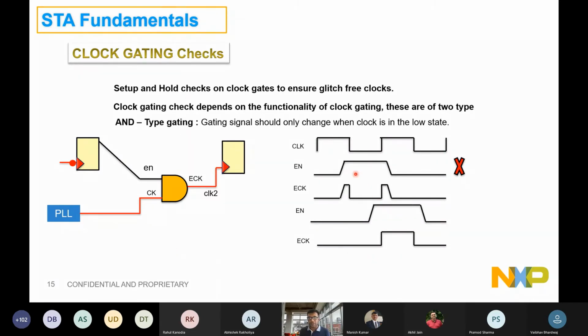And to ensure that, let's say the enable is triggered here, it should be coming before this edge. That's like a setup check. And then enable should always be coming after this fall edge, and to have that, this inverter is a must inside. When there's an AND type gating, it should be an inverted clock, otherwise there will be a glitch, right? This enable should always be coming after the fall edge. That is why this is a negative edge flop driving the enable of an AND gate, to avoid glitch, right? That's the perfect example of enable and the ECK clock generated.